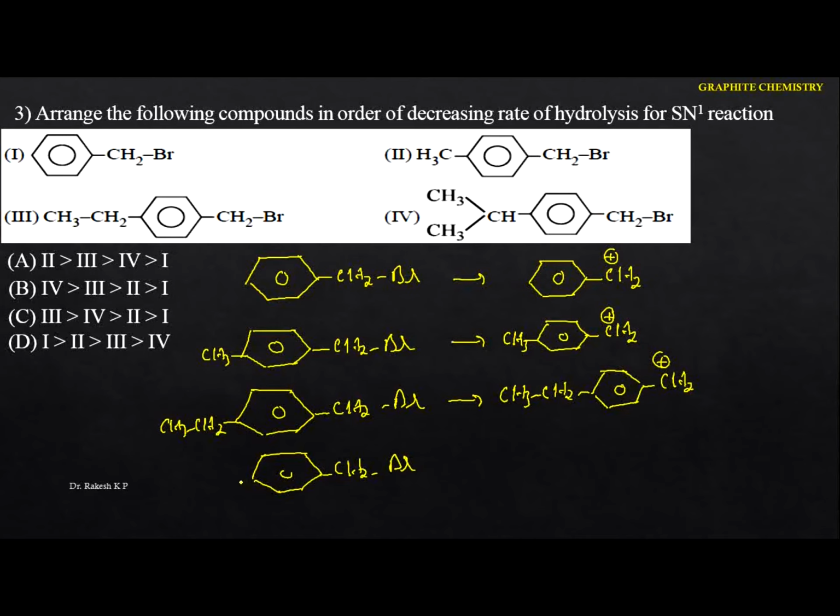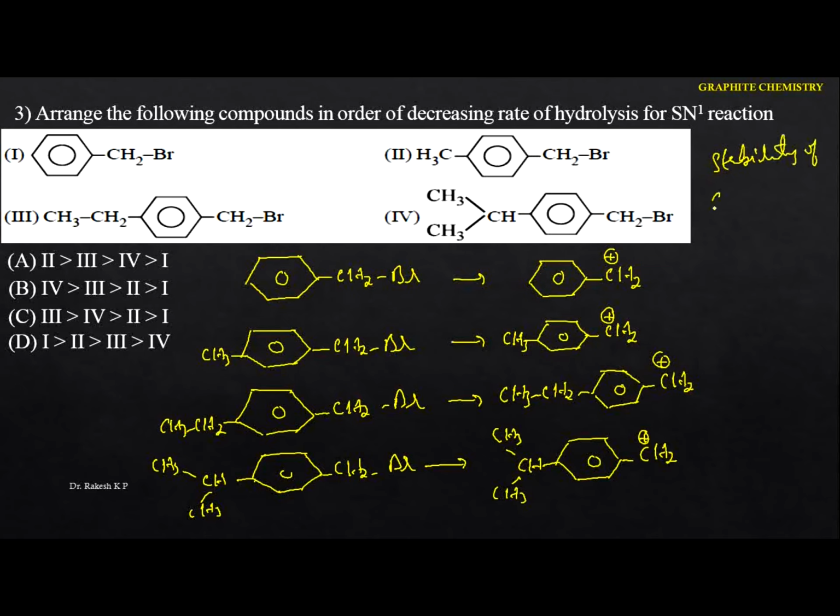CH2Br. So here we are having the CH, CH3, that is the isopropyl, which gives you the benzyl carbocation here. So now this is the CH2 plus, and here what you are having is a CH, this is the CH3, and also the CH. But in SN1 reactions, it mainly depends upon the stability of the carbocation.